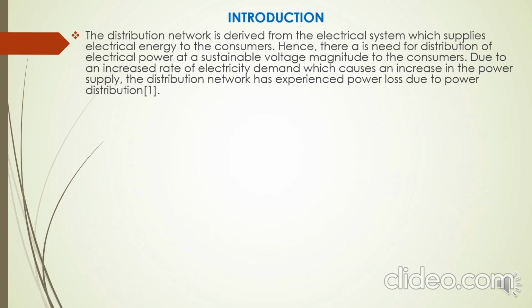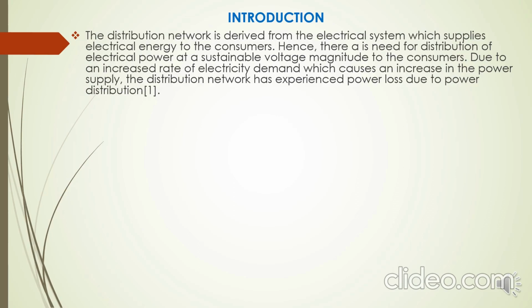Introduction. The distribution network is derived from the electrical system, which supplies electrical energy to the consumers. There is a need for distribution of electrical power at a sustainable voltage magnitude to the consumers. Due to an increased rate of electricity demand, there has been an increase in the power supply.